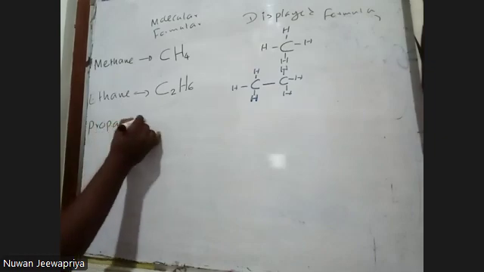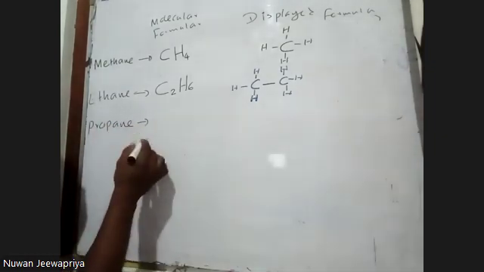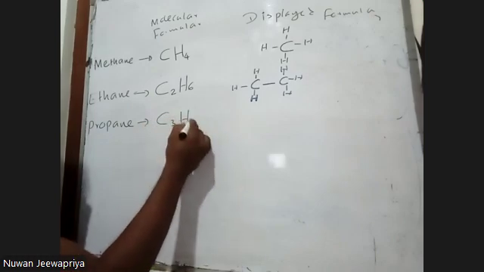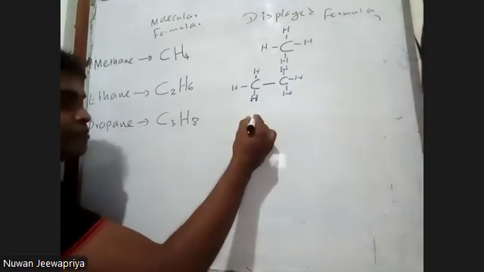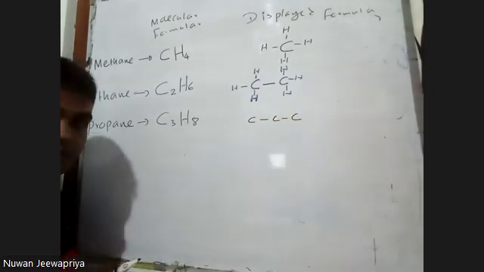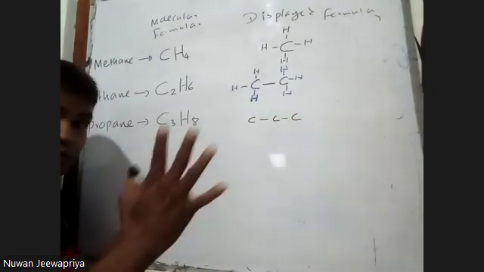And the next one, propane. Prop means 3 carbon. So C3H8. It is C3H8. How can I draw that? Three carbon atoms need to be drawn, 1, 2, 3. Carbon has to have 4 bonds.